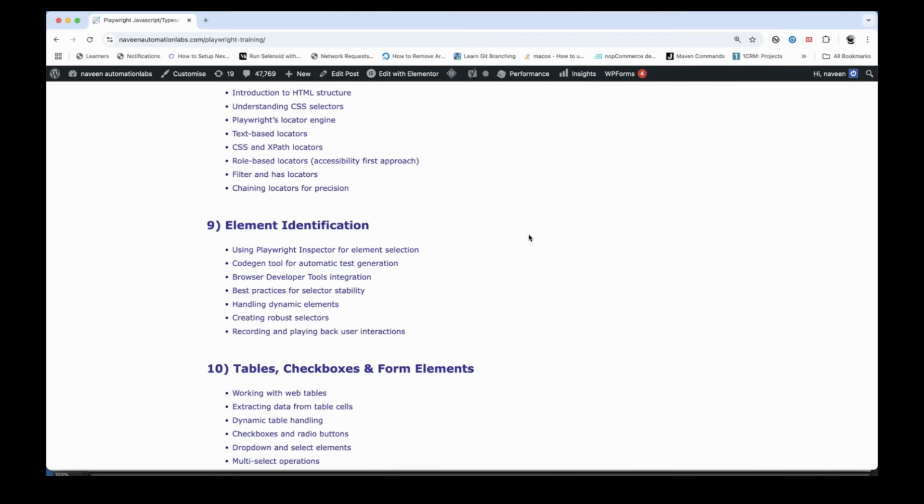We right click and then inspect the element. But Playwright also has its own Playwright Inspector to identify the element. It has its own record and play as well, which will also generate the Playwright locators. We can take that also.